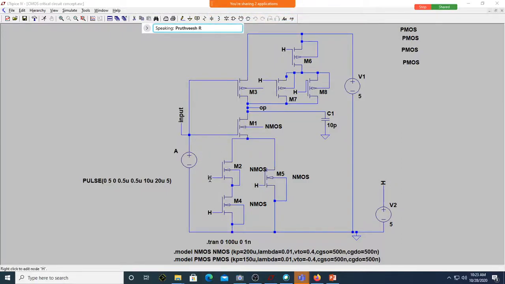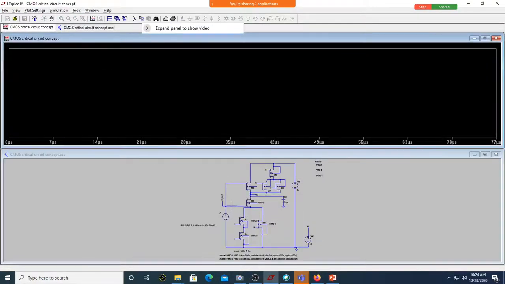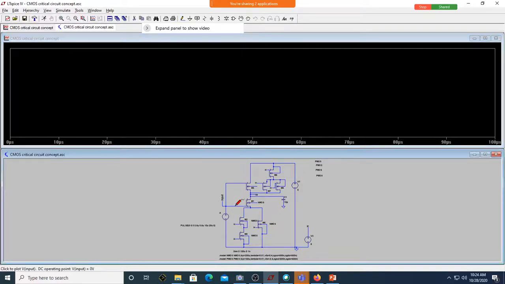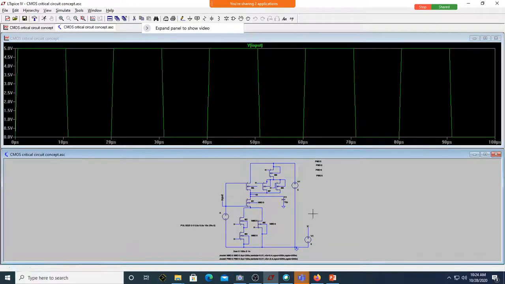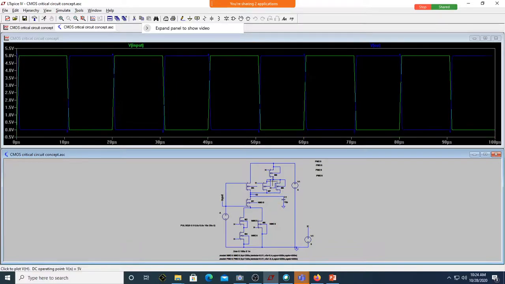Okay, is this fine now? Can you see, sir? I have made this high, this high, this high. Okay, all of them are high. I will run it now. Let us find out what happens in this case. You can see I have made this input rise with some rise time and then fall time. I'll just see the output also.